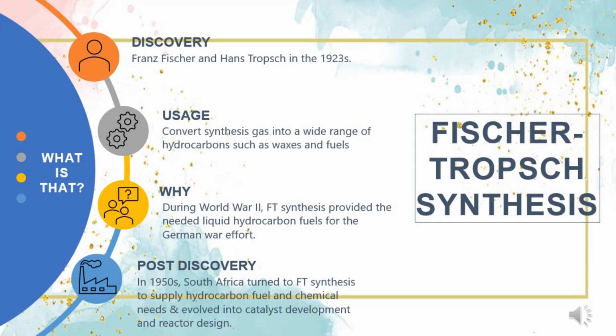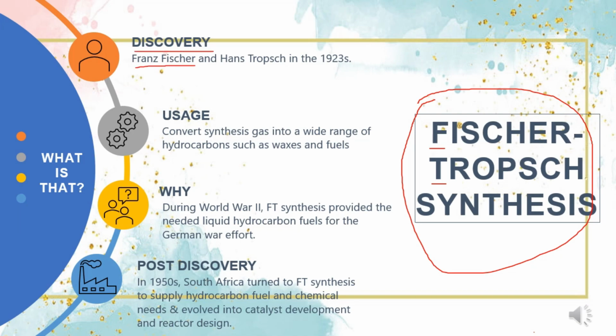Hi, Assalamualaikum everyone. I'm Irfan and we're now at the last part of the downstream reactor, which is the Fischer-Tropsch synthesis, aka FT synthesis. As the name suggests, it was discovered by Franz Fischer and Hans Tropsch in the 1920s, and it is used to convert gas into long aliphatic hydrocarbon. So why did they do that? Simple, because the 1920s was in the period of the World Wars in which the Germans needed fuel for war.